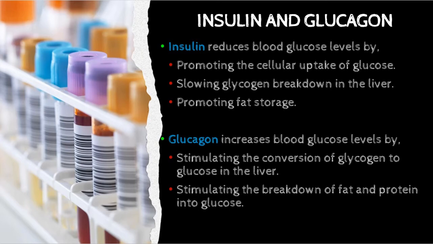In contrast, the effect of glucagon is to increase blood glucose level. The mechanism is by stimulating the conversion of glycogen to glucose in the liver, and glucagon also stimulates the breakdown of fat and protein into glucose.